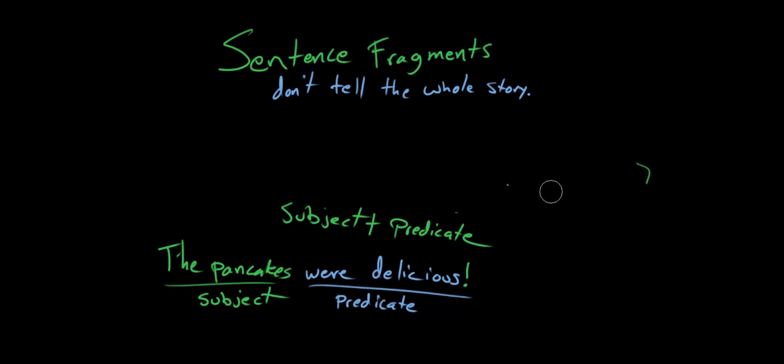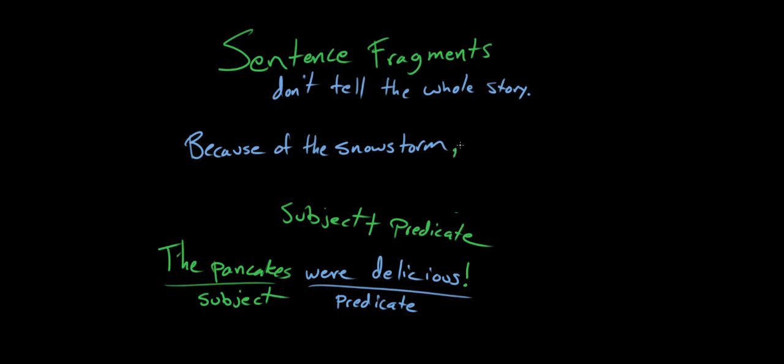Let's look at another example. All right, what about because of the snowstorm? Is that a sentence, Beth? Nope. Why not? Well, you don't tell what happened because of that snowstorm. So this is, it's not even a dependent clause, right? This thing doesn't really have a subject or a verb. It's really just a prepositional phrase. So because of the snowstorm, something could happen, but we don't know what that is.